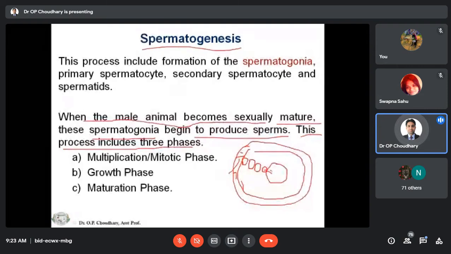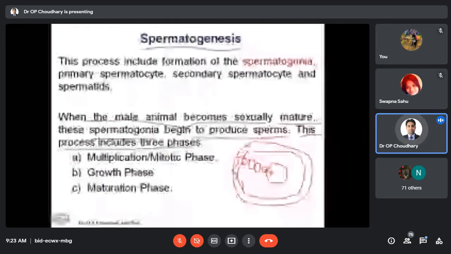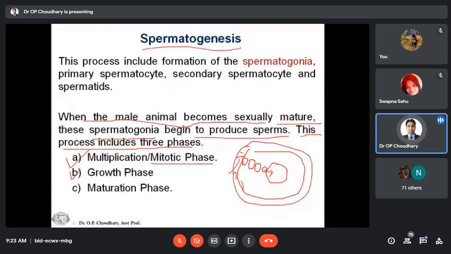These spermatids will be deposited into the lumen, and the maturation phase will be completed in the epididymis. So it includes 3 processes: multiplication by the mitotic phase, then the growth phase, and then the maturation phase. So spermatogenesis includes 3 phases.